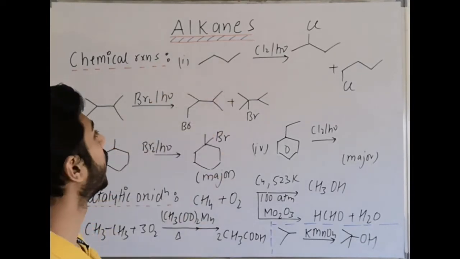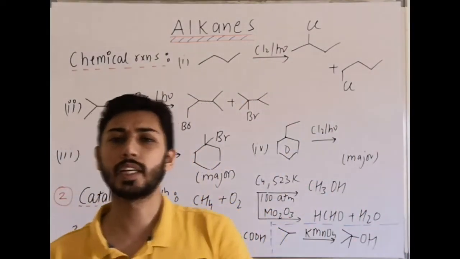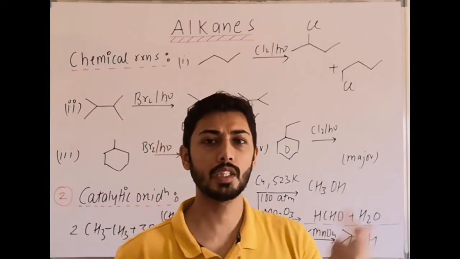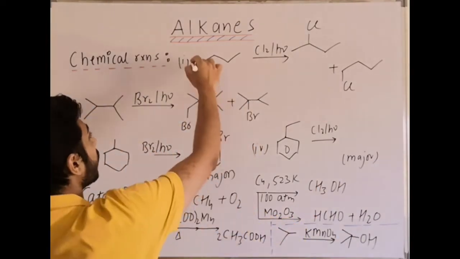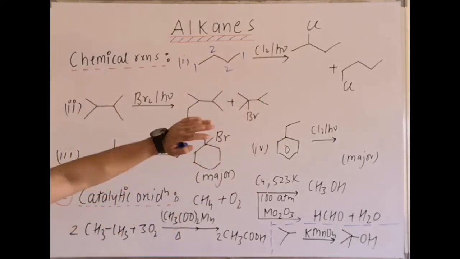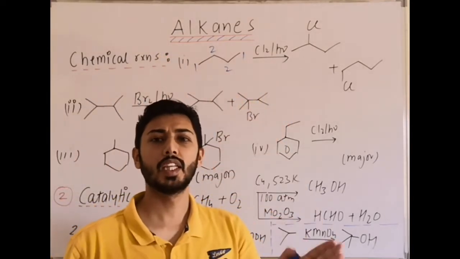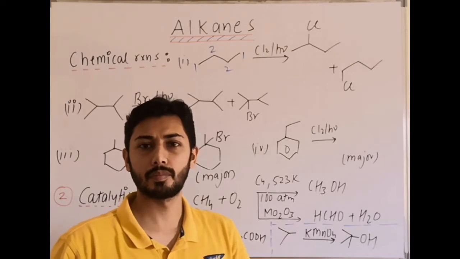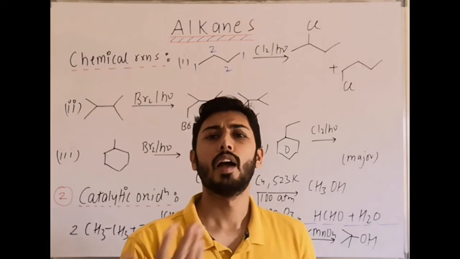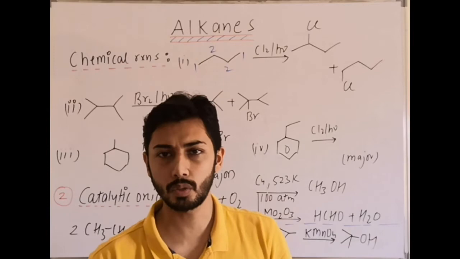Now in this case, n-butane with chlorination. If we do chlorination or bromination, we will get the monochloro or monobromo derivatives, right? Now here firstly we identify how many types of hydrogen. So here we have how many types? 2 types. Types means if the hydrogens have the same degree and same connectivity, then they are of the same type. And if their degree is different or connectivity is different, then they are different types of hydrogen.